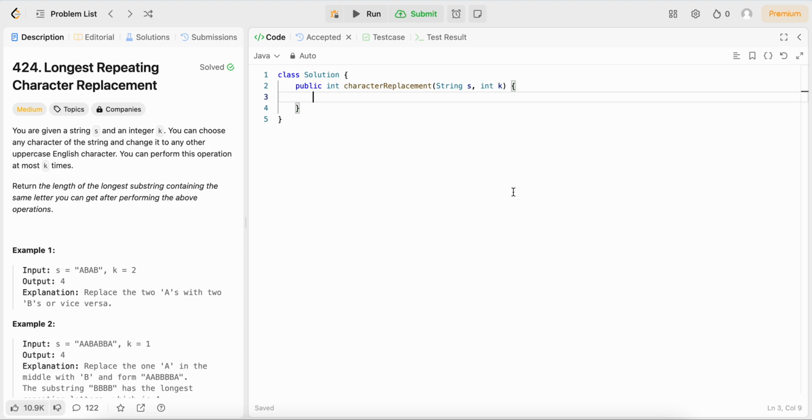The most helpful thing for me for this problem was honestly just to solve it multiple times. But yeah, so this is a sliding window problem.